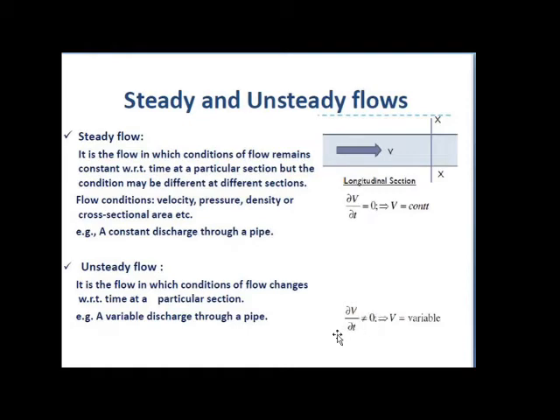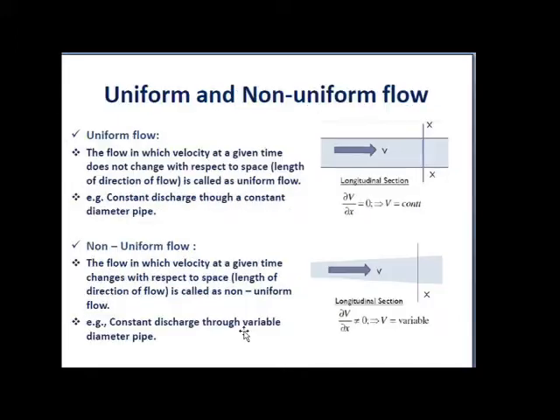Velocity, density, pressure all change with respect to time, they are not constant. Such a type of flow is called an unsteady flow. The example of unsteady flow is a variable discharge through a pipe. The second type of flow is uniform and non-uniform flow.